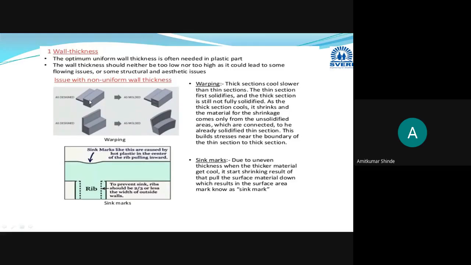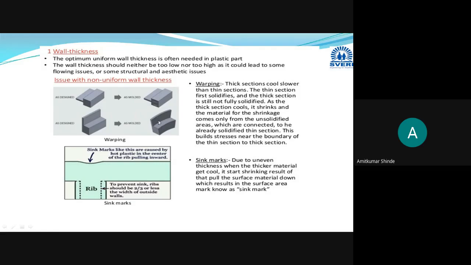Uniformity is not there. Here wall thickness is minimum, then on the other end it is maximum. This is the thin section, so non-uniform wall thickness is there.